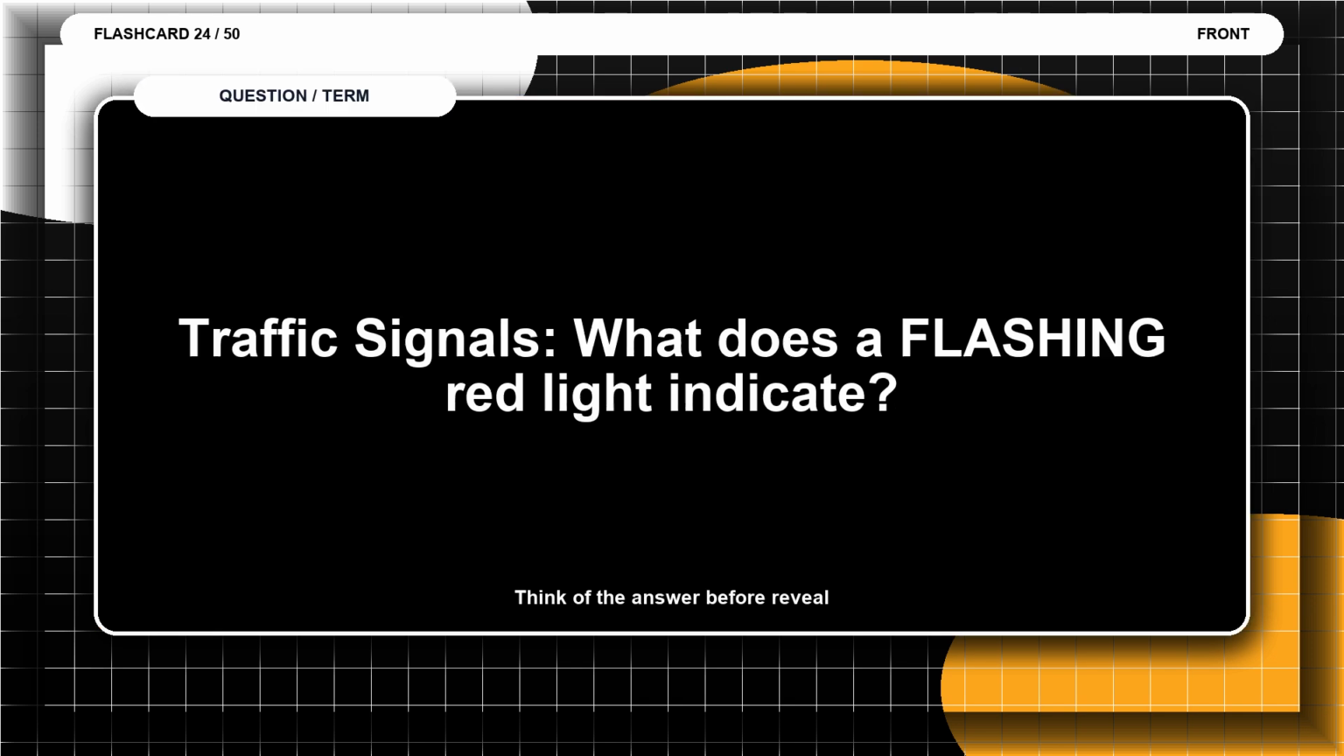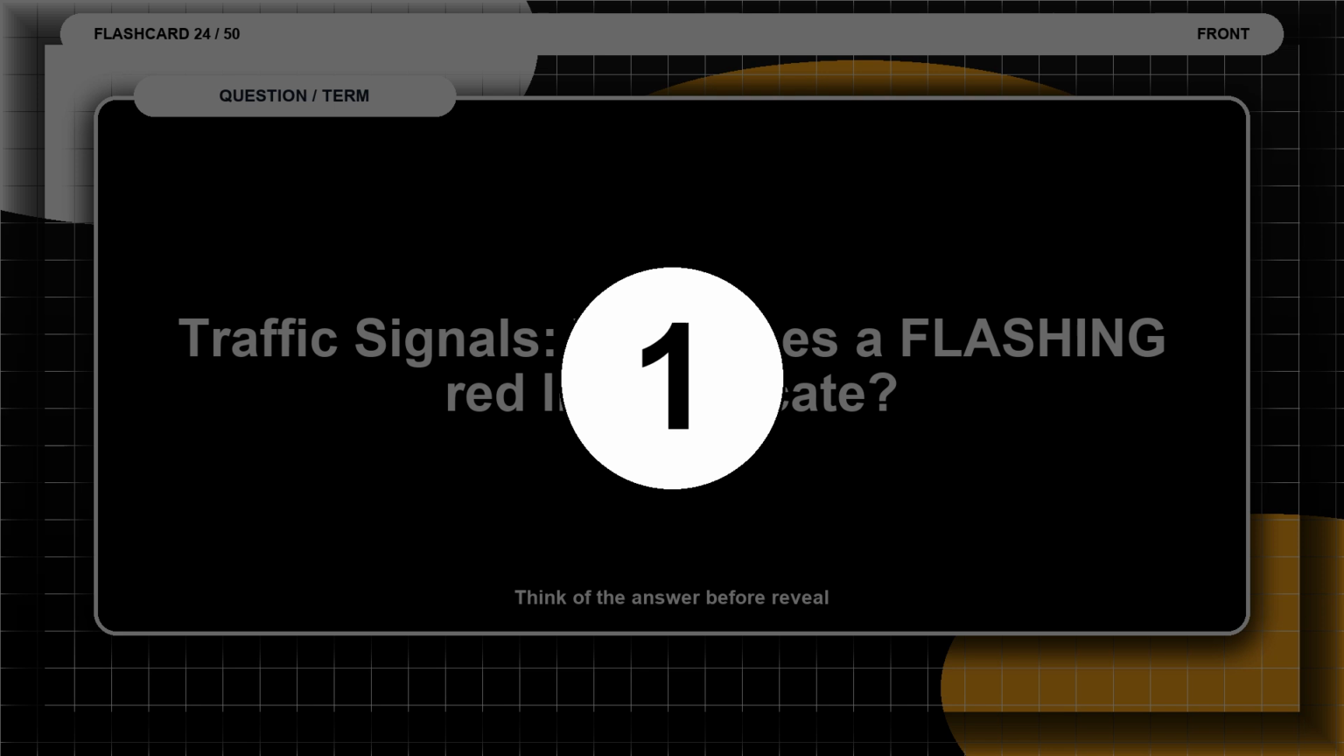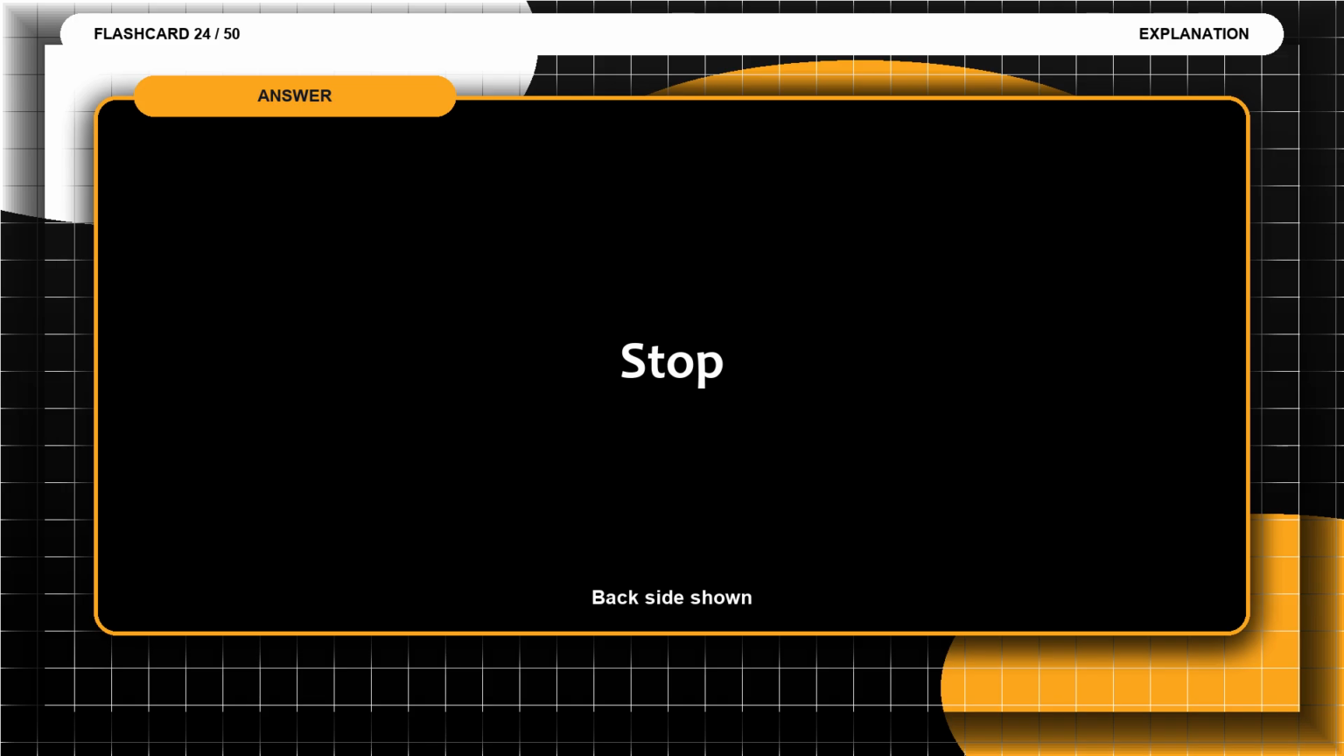Flashcard 24. Traffic signals. What does a flashing red light indicate? Think of the answer before the reveal. The answer is stop.